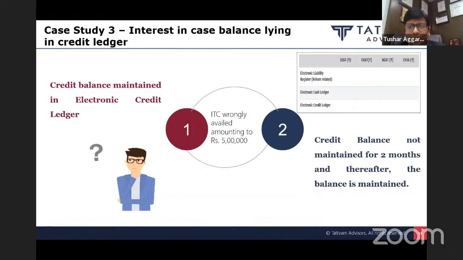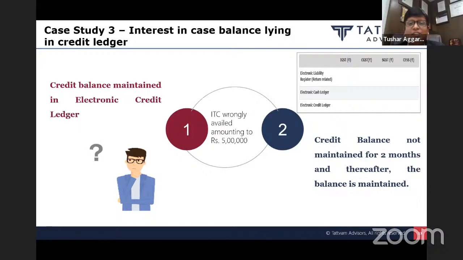Let me add a twist to this. What happened in our example was that in January my ITC balance was 5 lakh rupees, February 5 lakh rupees, March 5 lakh rupees. However, in April it reduced to 4 lakh rupees, and from April till August it's still 4 lakh rupees. How will interest be calculated?